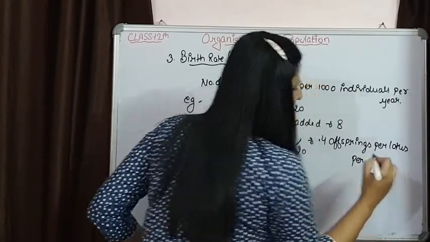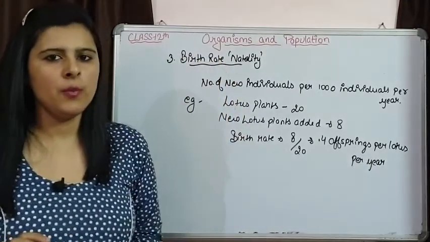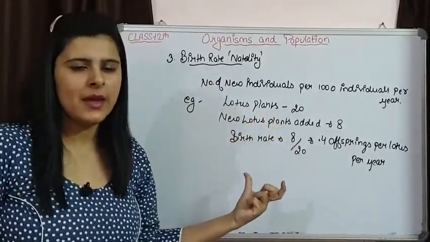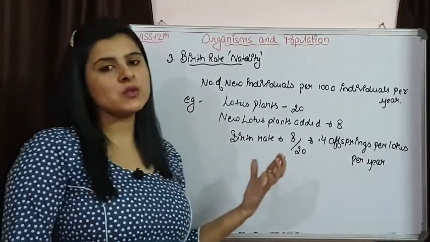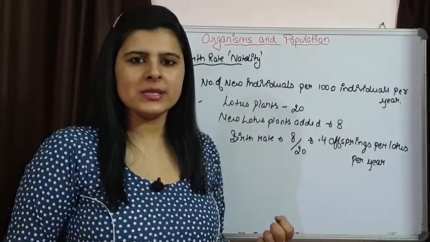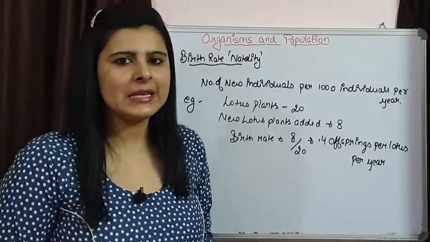Per year, and that is the birth rate of this particular population. We are talking about the lotus plants, and we know if more birth rate is going to be there, birth rate being the addition of individuals in a population, then the size of a population is going to increase.